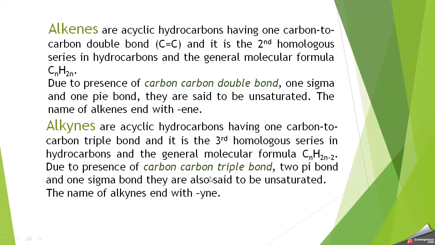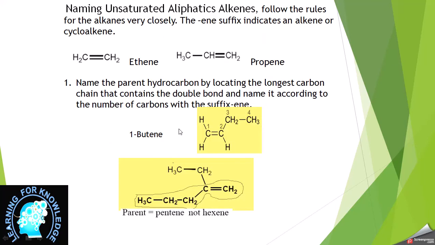Now, what are the rules governed for the naming of these compounds? First of all, we will discuss the names of alkenes. In naming unsaturated aliphatic alkenes, we have to focus on the already discussed rules for the naming of alkanes, and only the first thing is we will replace the ANE with ENE, like from ethane to ethene. Because there is one double bond present, its name is ethene, or due to presence of one double bond, the name of propane has been changed to propene.